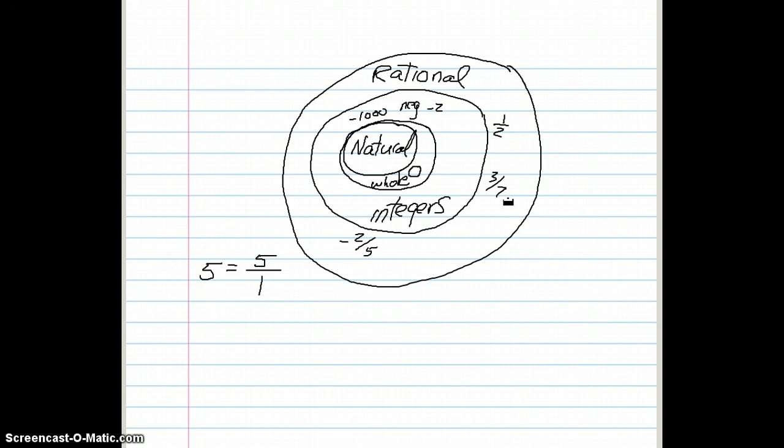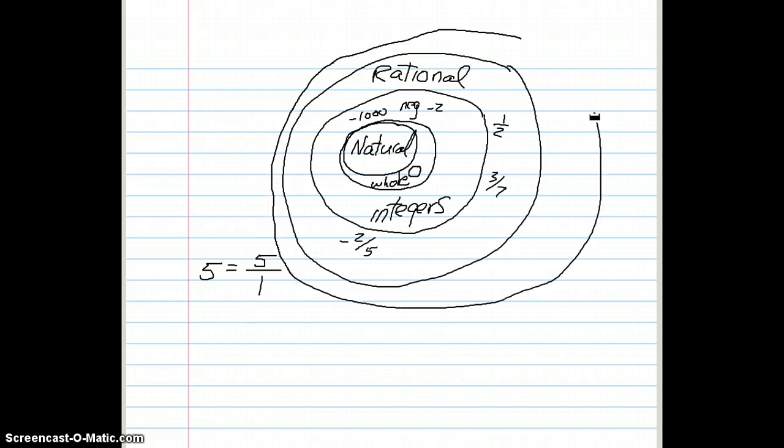Great. We do have one more type of number. Well, we actually have several, but one we're going to talk about here, we're going to add in irrational numbers. Things like pi, the square root of 2, things that cannot be written as the ratio of two integers. Pi cannot be written as the ratio of two integers. So these are irrational.